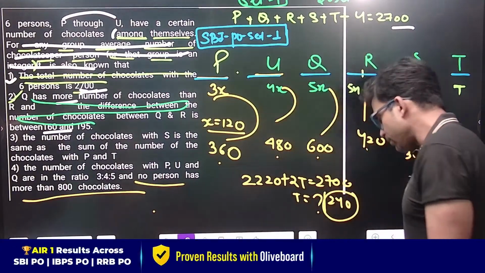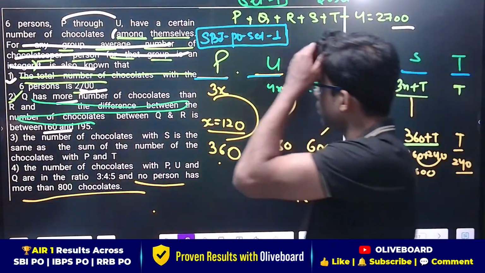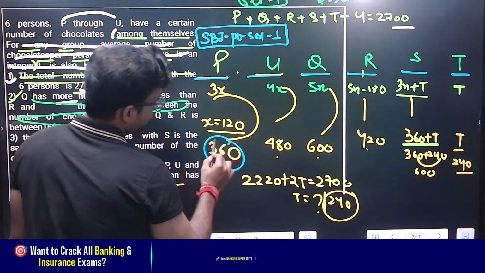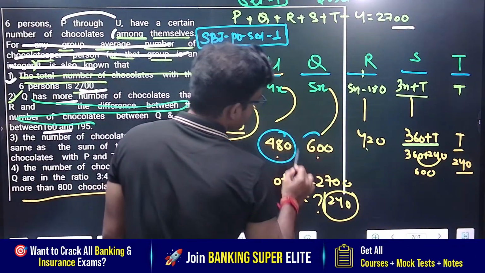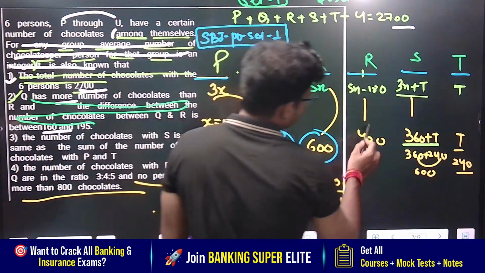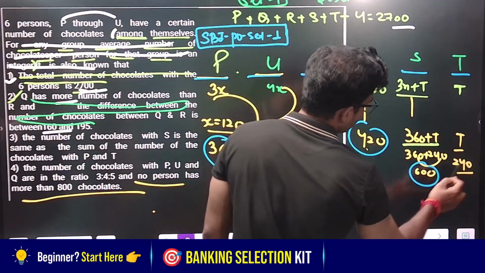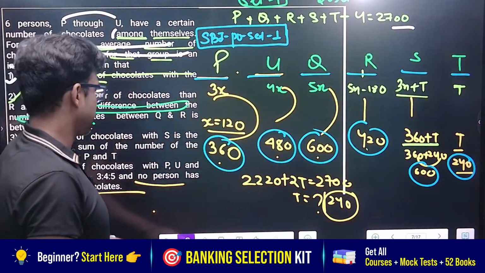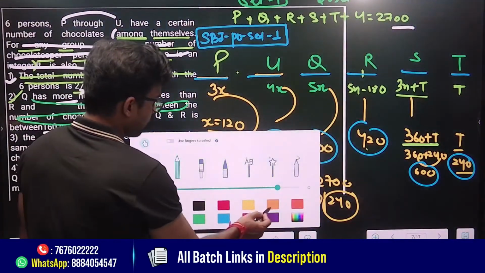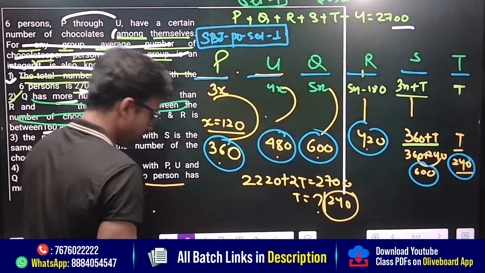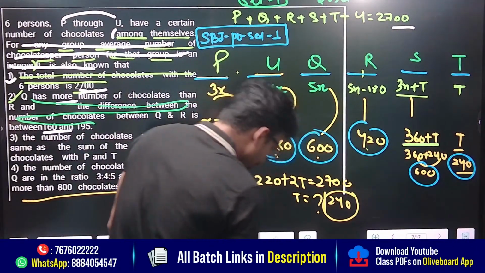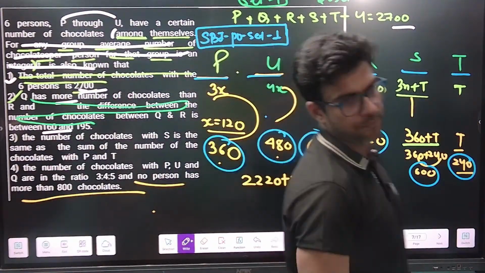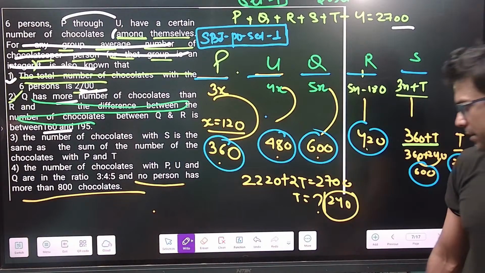Now when you know the chocolate with P, with Q, with R, with S, and with T, then you can answer any of the questions which is being asked. Please say everyone, is it clear or not?